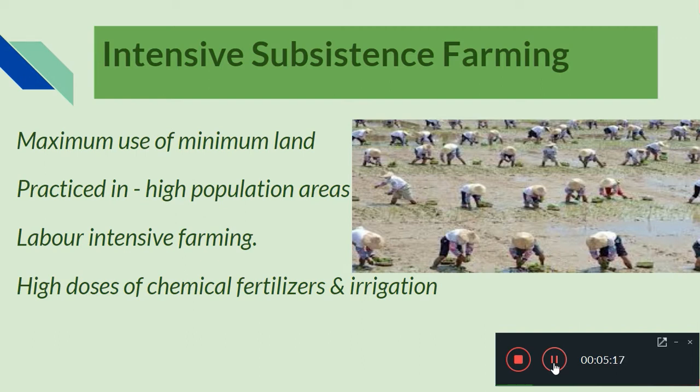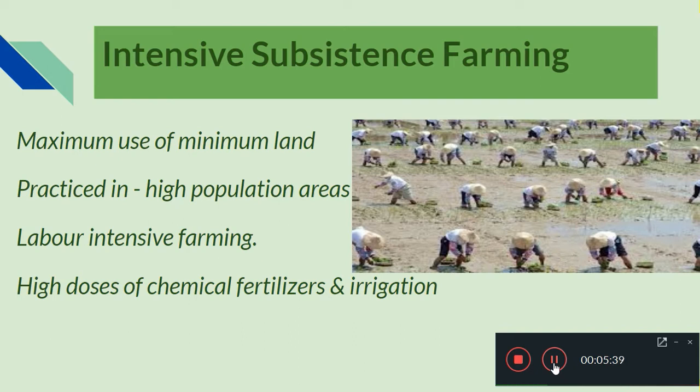And also they use high doses of chemical fertilizer, and they also have irrigation facilities. So there are some differences when we look at primitive subsistence farming and intensive subsistence farming. In primitive subsistence farming, they are not using high doses of chemical fertilizers, but here they use them.